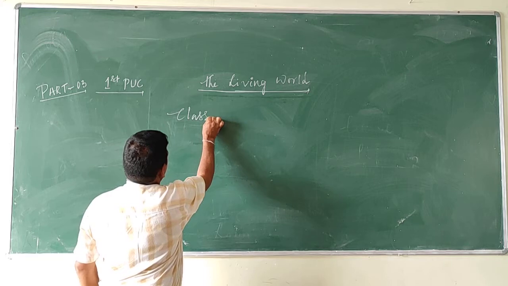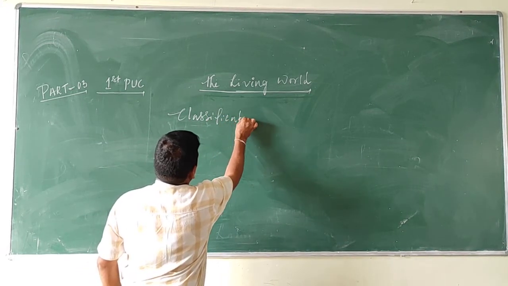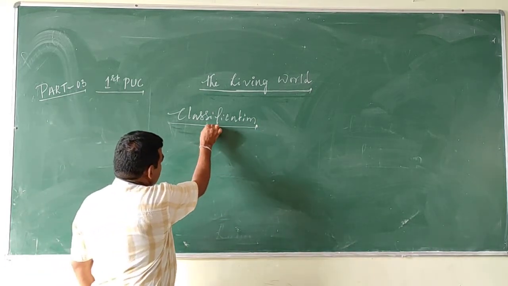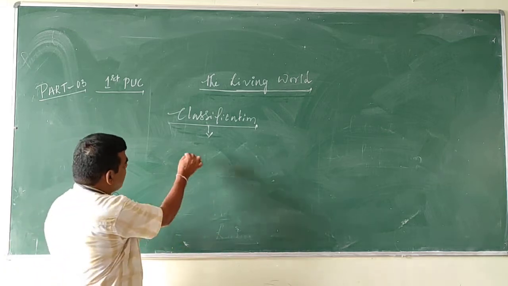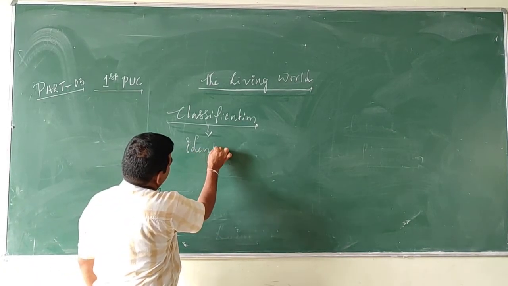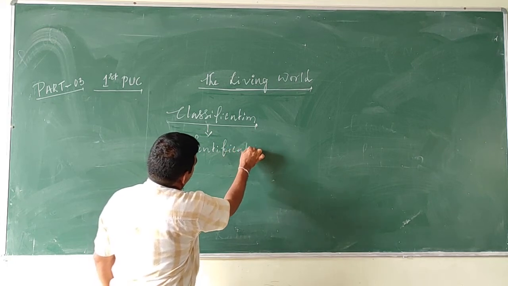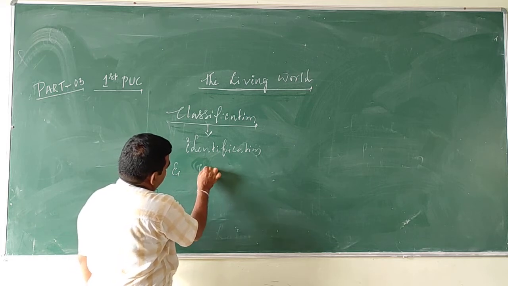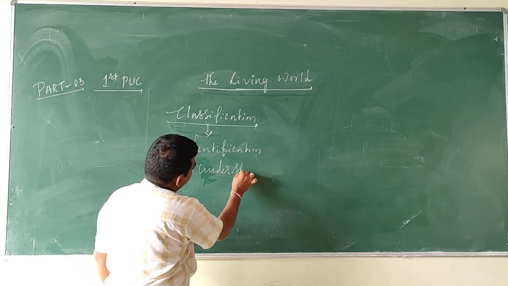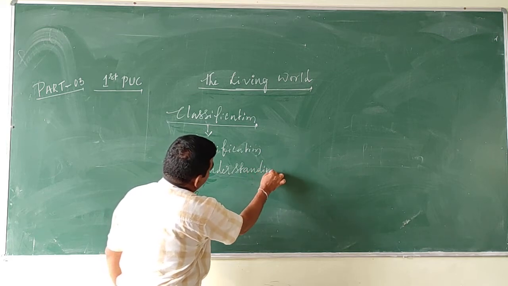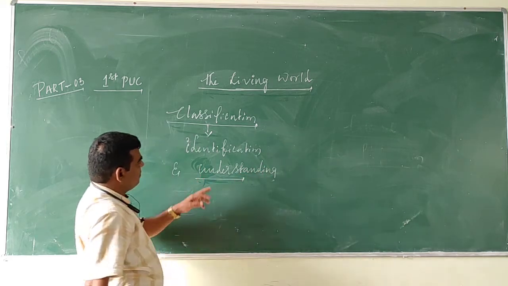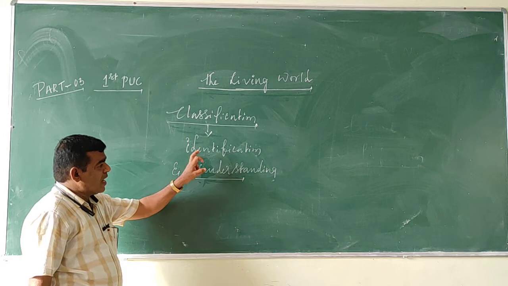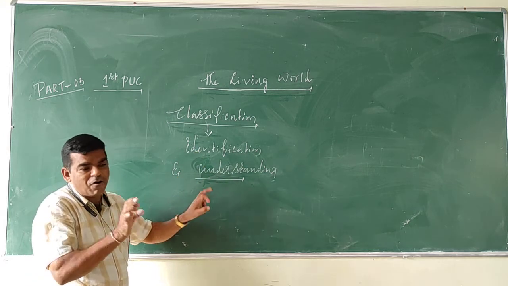Classification helps in identification and understanding of particular organisms. Clear? Classification is an important criterion which helps us in identification and understanding of particular organisms.